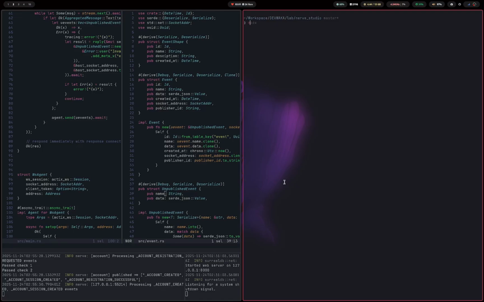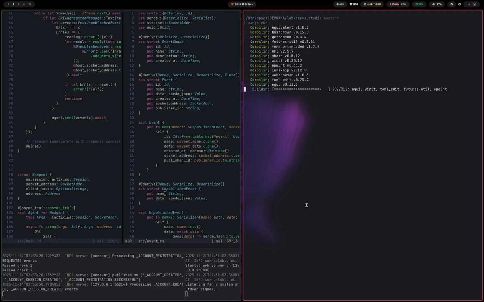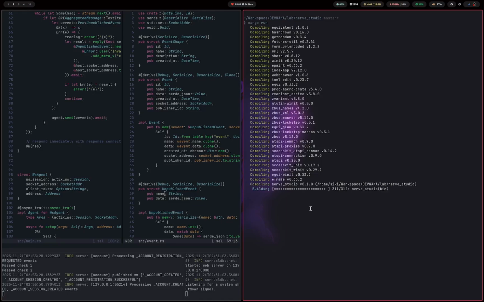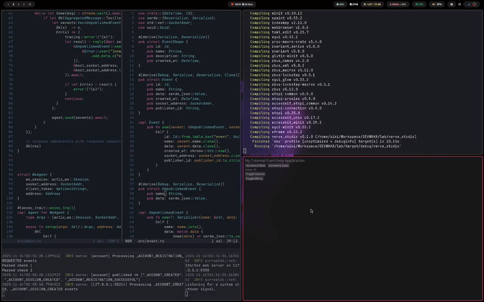Let me just quickly run this cargo run. There's nothing in it right now. It's just a template I picked and just dumped. I think there's nothing much to do on this thing again. Maybe tomorrow we will continue. So this is just a plain thing.